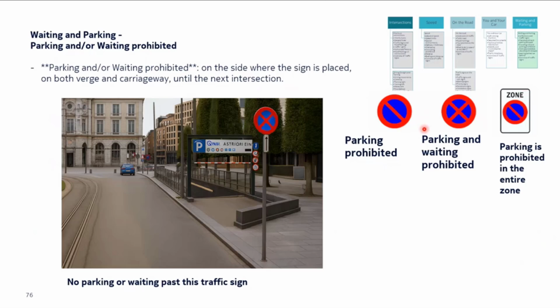These boards are for the street, and on the side where it is placed. But this is a zonal board. It applies on the entire zone. So this indicates that in the entire zone, you're not allowed to park. But where will you park then? You will park at the places where it is specifically mentioned that you can park your vehicle. All right.